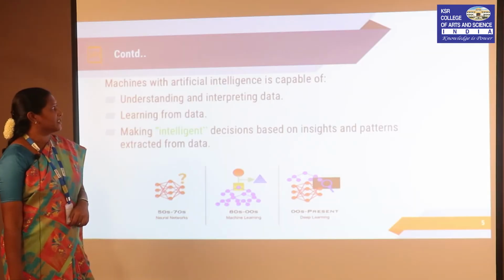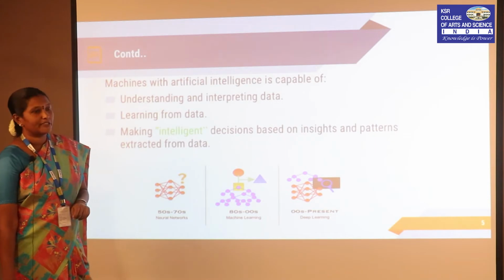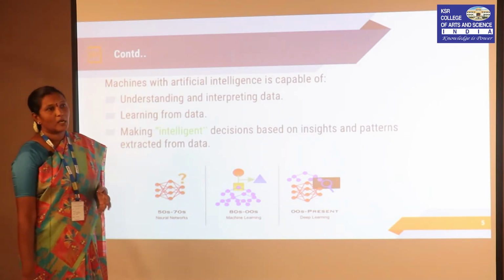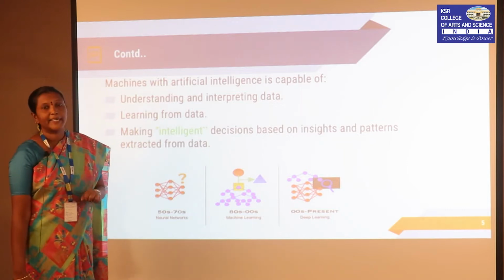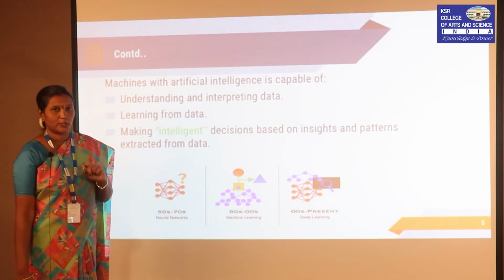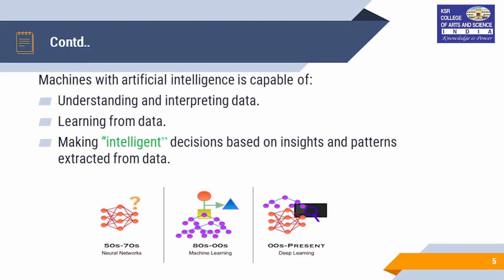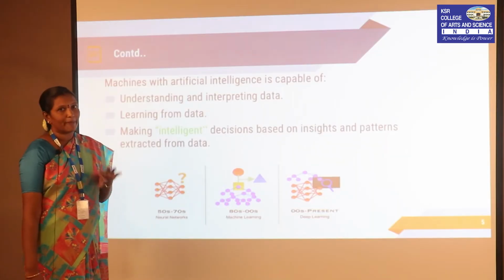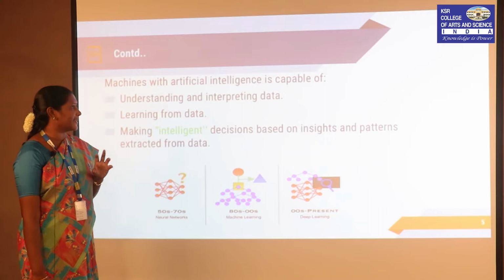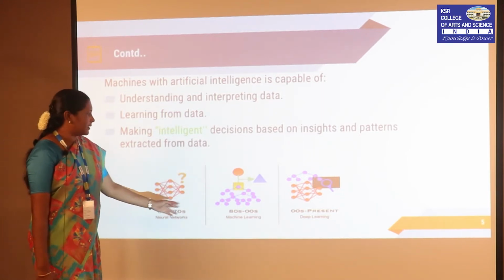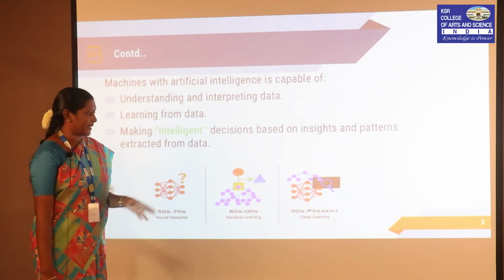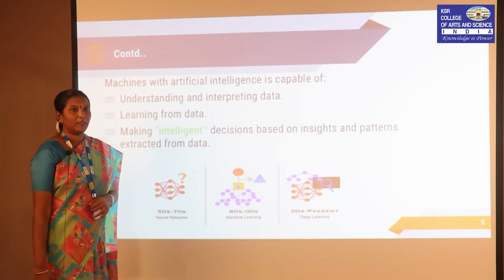As a continuation, any machine that has artificial intelligence should be capable of understanding and interpreting the data. It should have the ability to learn from the data. Based on the data learned, it should make intelligent decisions based on the patterns and the insights that are hidden within the data. This shows the evolution up to the present era. We are in the era of deep learning.